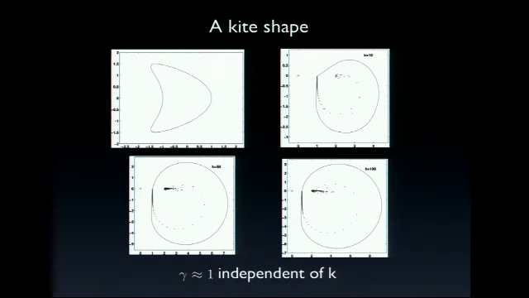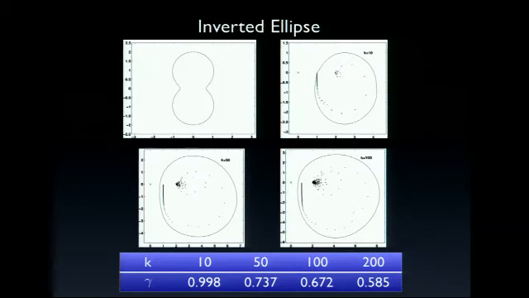So this is the inverted ellipse, and for the inverted ellipse, we had the nice phenomenon that for k equals 10, 50, 100, comparing, the coercivity constant was actually shrinking quite a bit. And the question is still, is there a lower bound for k large enough for the coercivity constant, or will it converge towards 0? We have some reason to believe that there will be a lower bound for k large enough, which I will come to at the end.